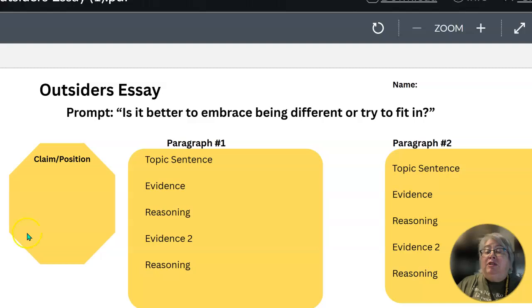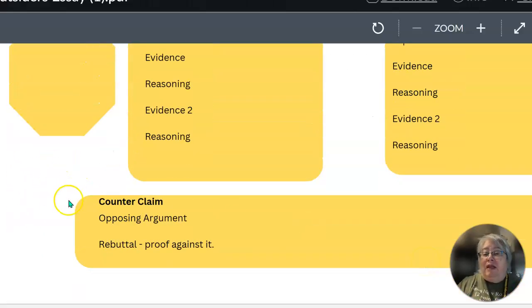So that's what you will do with your pre-writing. Once you have done your pre-writing, then you can jump right into your essay. You can start on a piece of paper, write your claim, and then your first paragraph with the evidence, your second paragraph with the evidence, the counterclaim and the opposing argument and evidence, and your rebuttal. There's your rough draft. That's all it is.